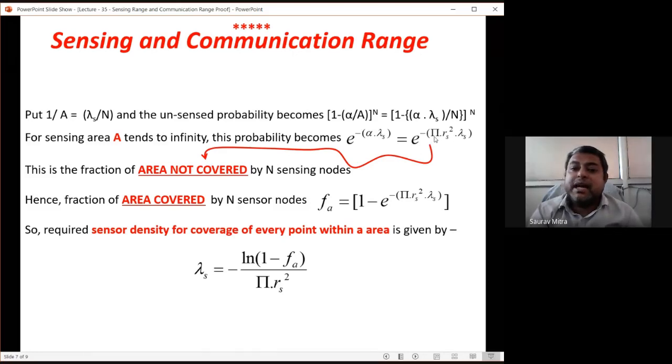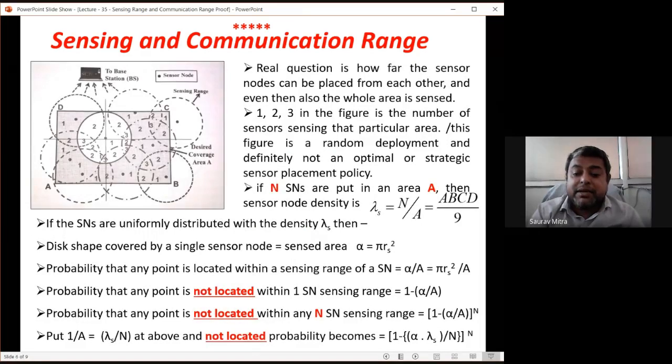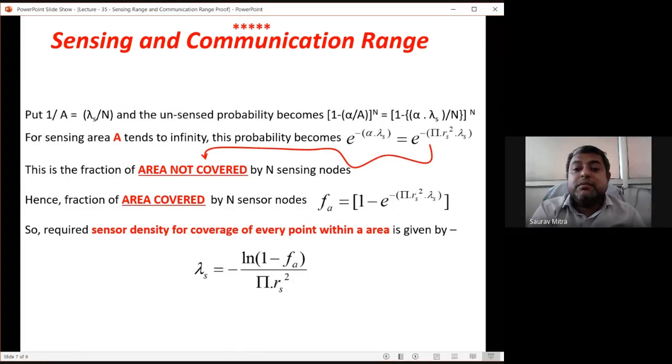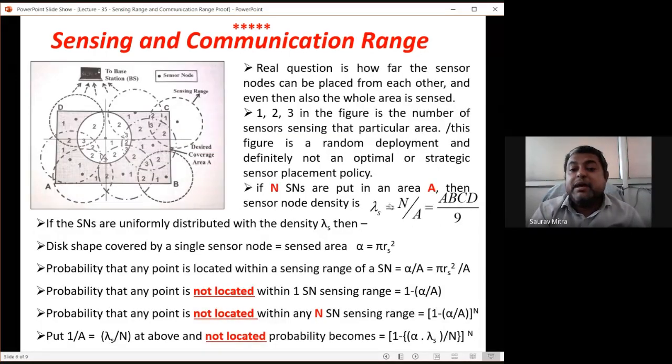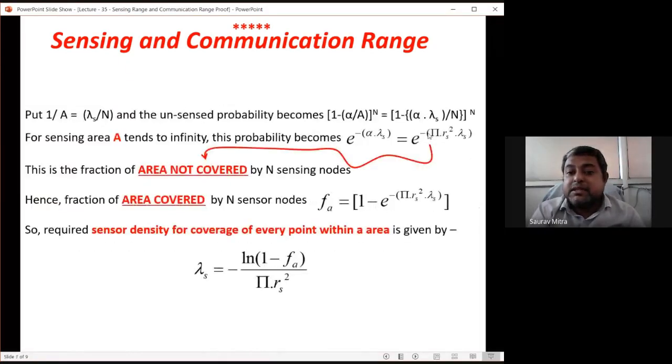So if I tell you what is RS, the sensing range, if I tell you how many sensor nodes I want to deploy, that is capital N, and if I tell you the area of concern, that is capital A, you can find this probability very easily. Okay, so e raised to minus pi r square into lambda s, where lambda s is given by N by A. N is the number of sensor nodes to be deployed, capital A is the area of interest. So this is the fraction of area not covered by capital N sensing nodes. So this thing you should be able to calculate.